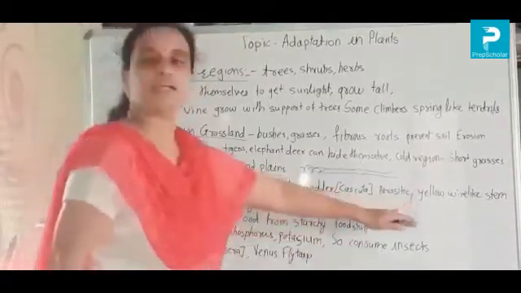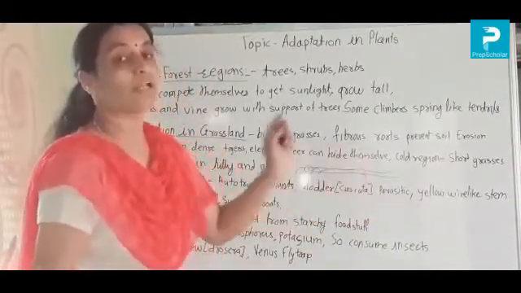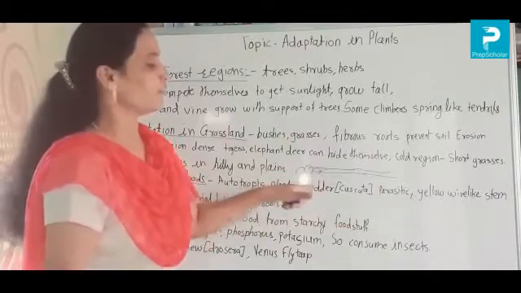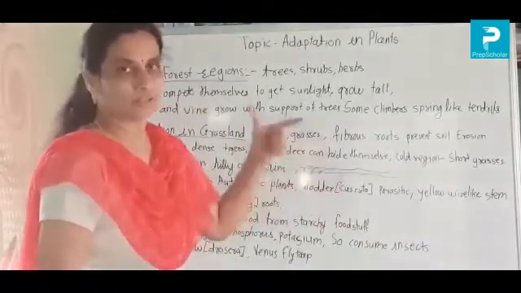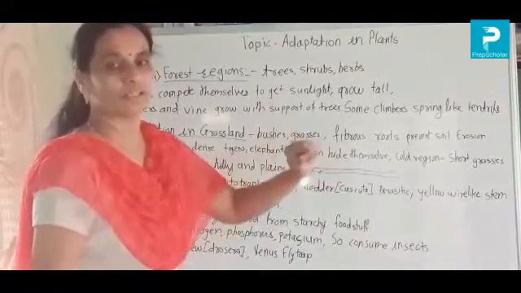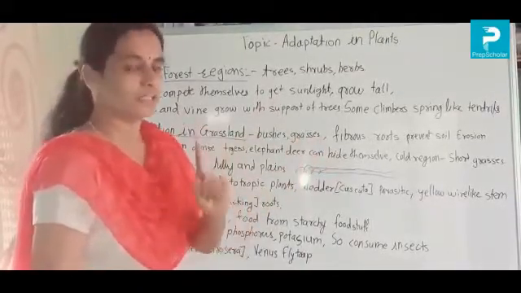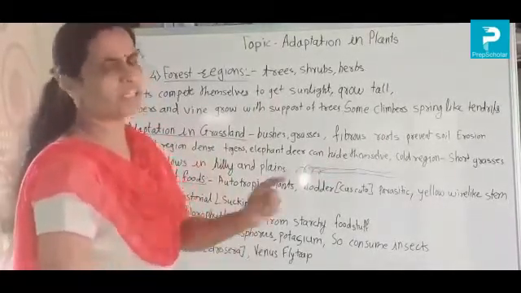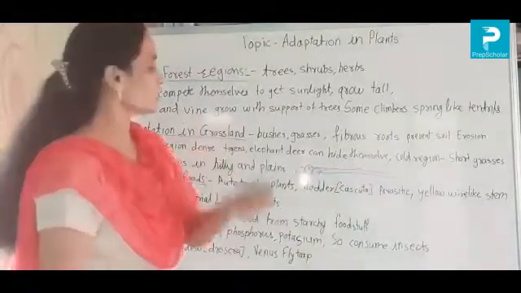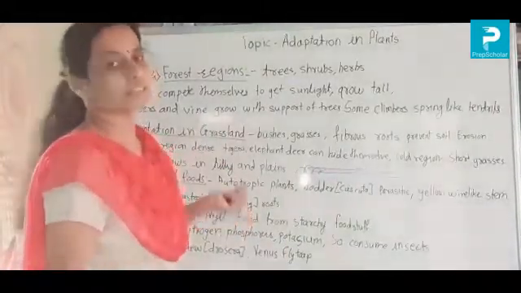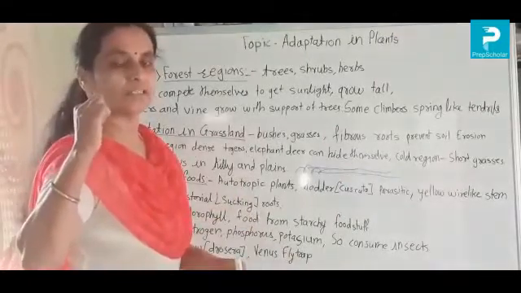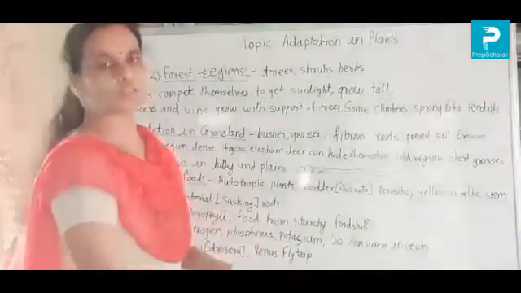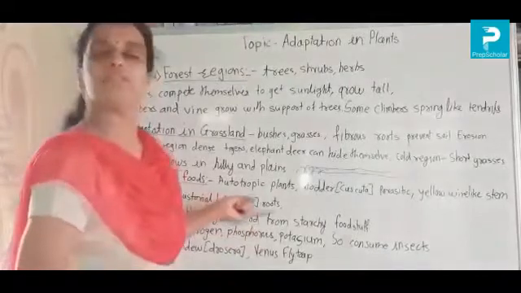And its stem is yellow, like a yellow wire. That is a plant called dodder or cuscuta. If you find anywhere a plant which is yellow in color like a wire, it is definitely cuscuta. Next, it is leafless. Not even a small leaf is there on the cuscuta. And it is haustorial, means sucking. It has sucking roots, and it sucks the food from the host plant. That's why it has haustorial, means sucking roots.